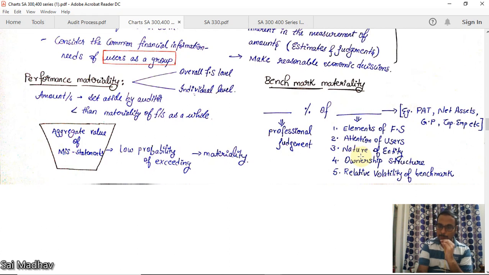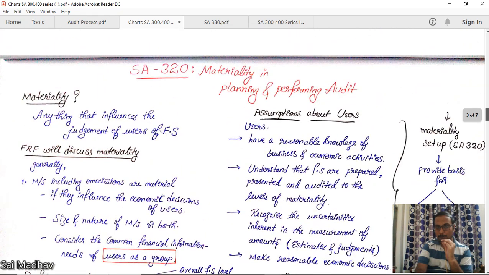Nature of entity. What is the nature of the entity? If it is a capital intensive entity, it will be more advisable to take net assets. If it is profit oriented, it will be advisable to take net profit. Ownership structure: if it is debt free or it has debt, you can take the debt equity ratio or something like that. Relative volatility of the benchmark: you should see whether the benchmark is continuously changing, then you will take 1%. If it is constant, you'll apply a constant percentage like that. This is the whole view about SA 320, materiality in planning and performing an audit.